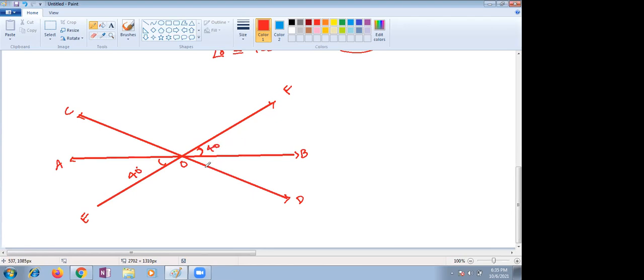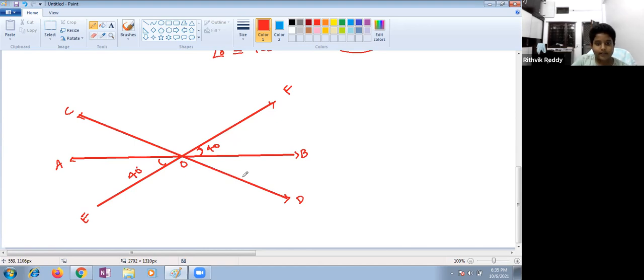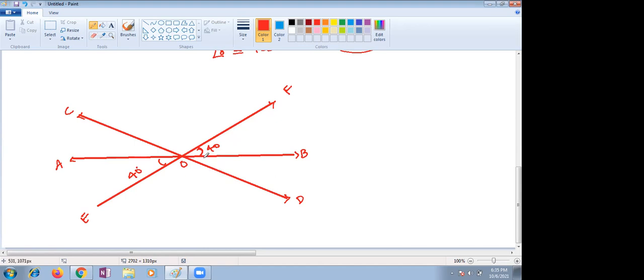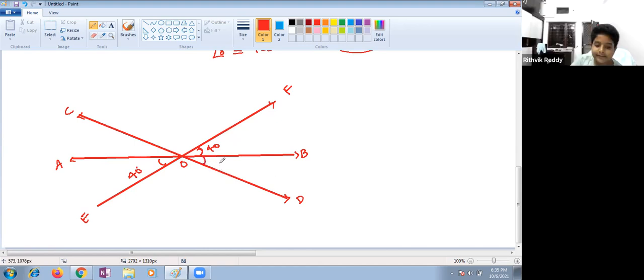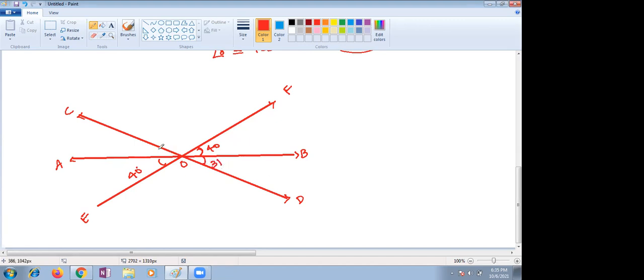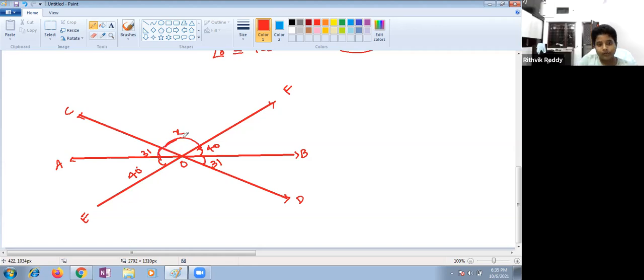Then angle BOD is given as 31. Ma'am, FOD angle is 31 and COA is also 31, right? Yes. Now, ma'am, this is given as X, and this is O.